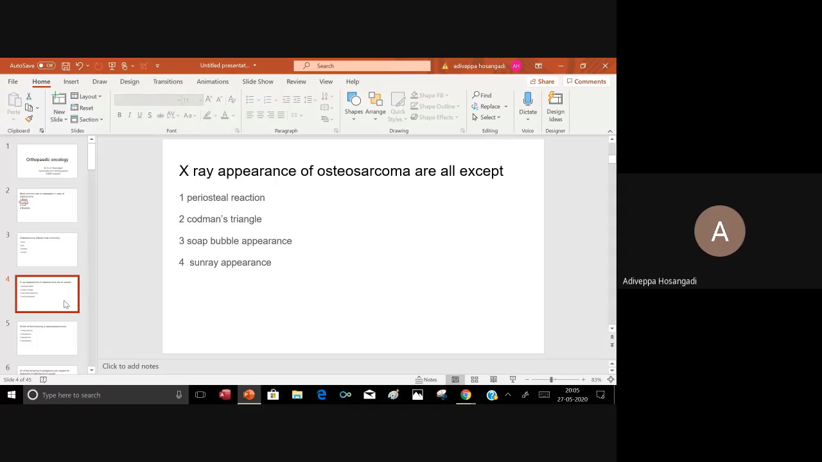X-ray appearances of osteosarcoma are all except: periosteal reaction, Codman's triangle, soap bubble appearance, sun ray appearance. Soap bubble appearance, very good. Where do you see this? GCT and adamantinoma. It is a hallmark sign of giant cell tumor.